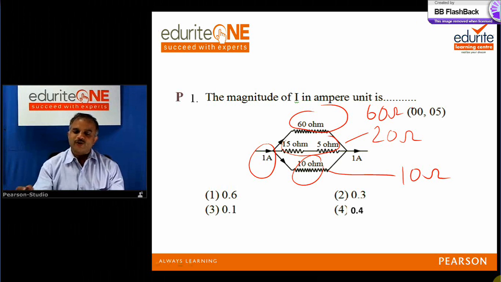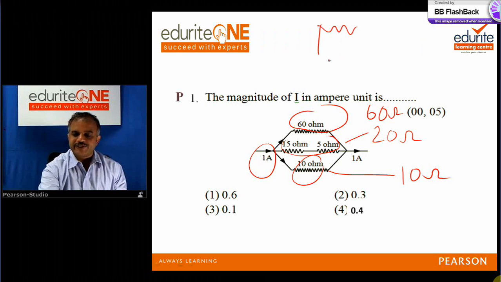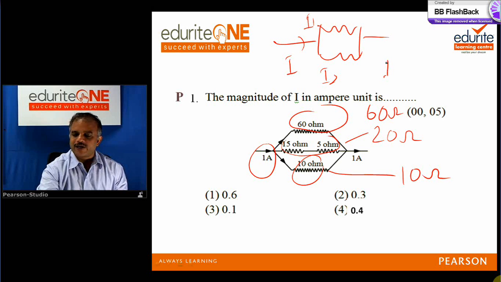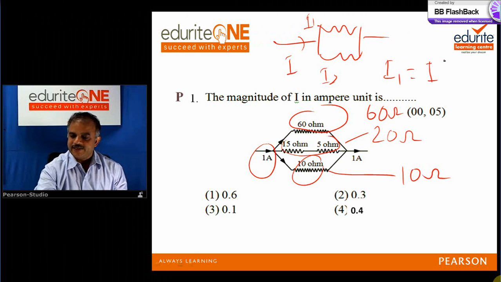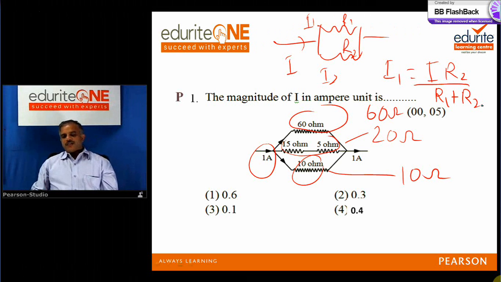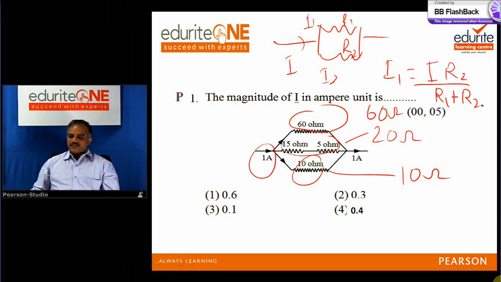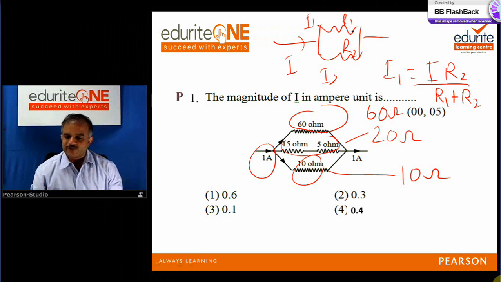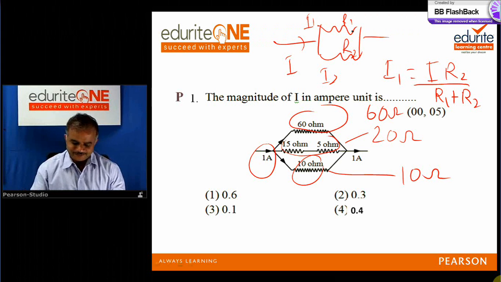As students, you may know that when there are 2 branches and the main current is I, the branch currents are I1 and I2. You know a formula for I1: main current into the resistance of the other branch, R2, divided by R1 plus R2. This is what is given in all your books. Firstly, concept-wise, when there are 3 resistors, there are various ways of approaching this problem. I can combine the 2 resistors into 1, and then this becomes very similar to this. That is one way of doing it.